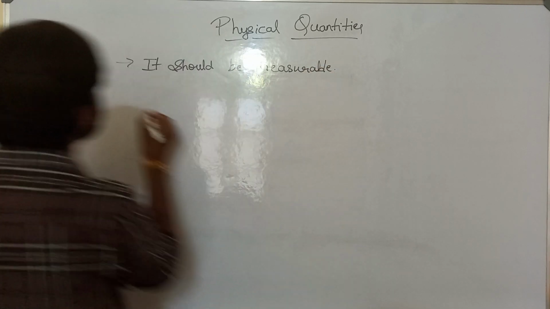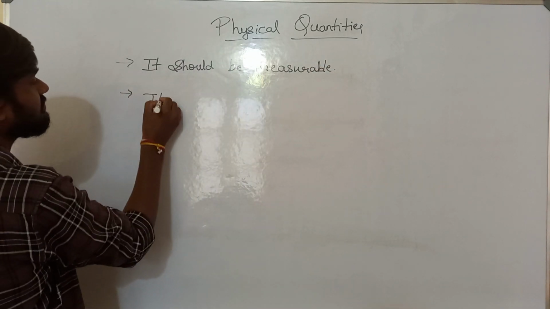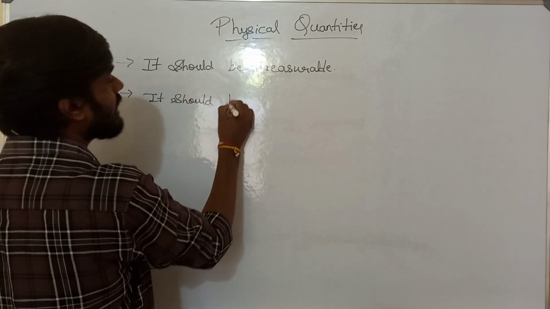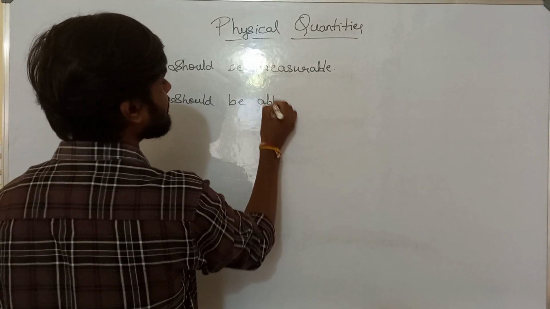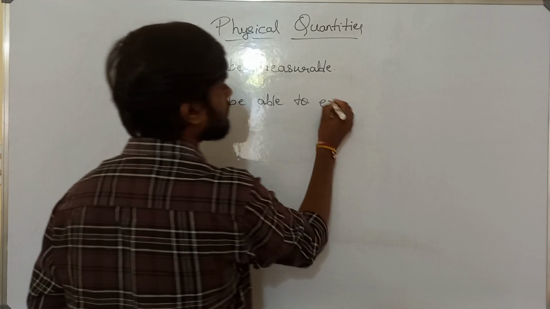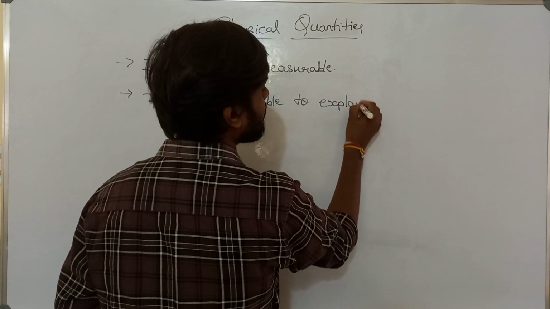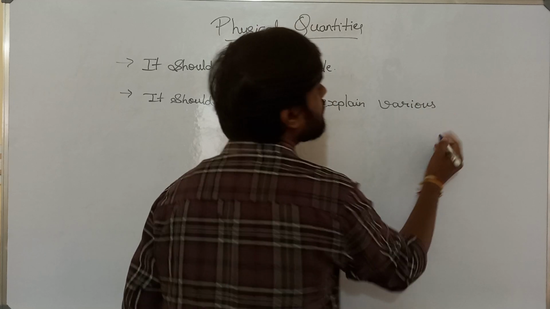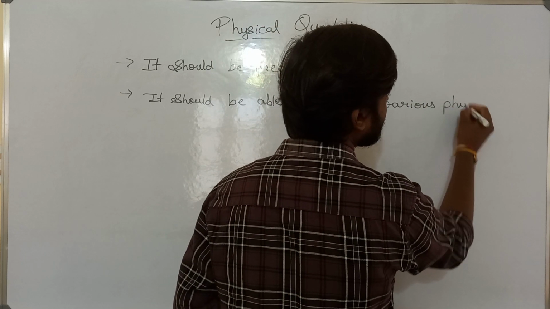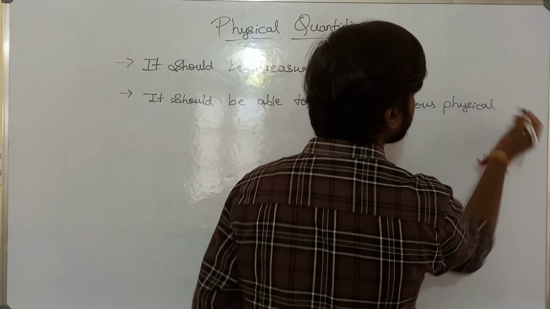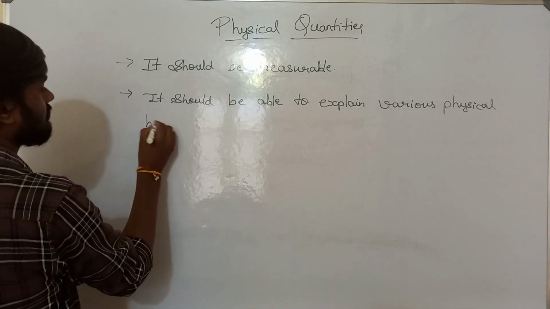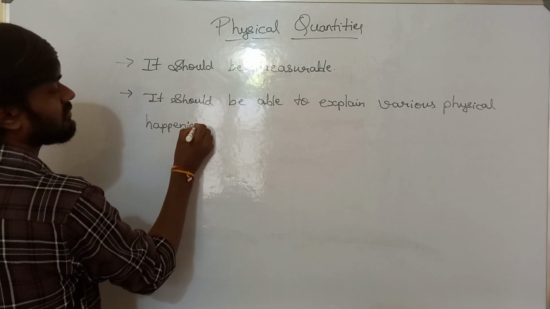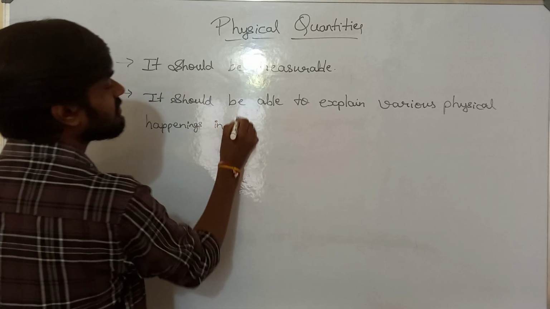Next, it should be able to explain various physical happenings in the nature.